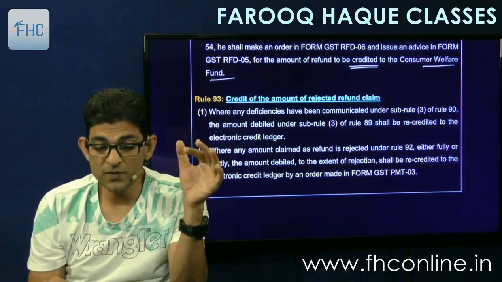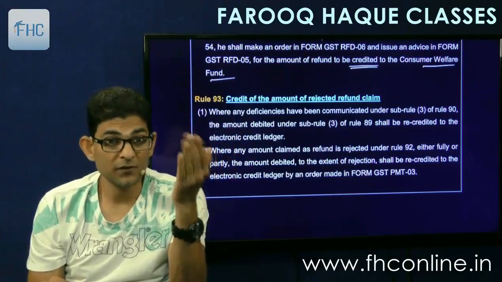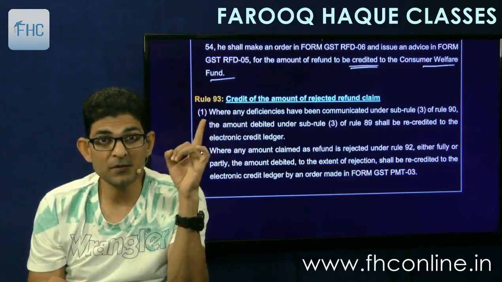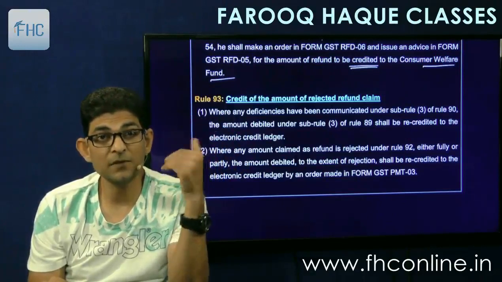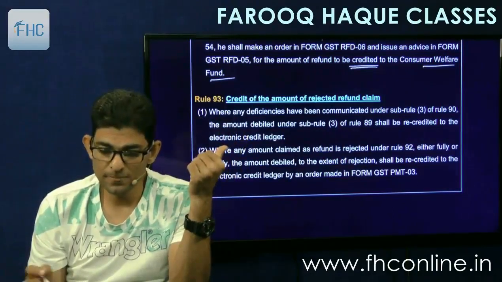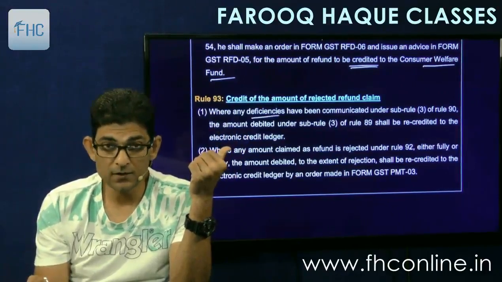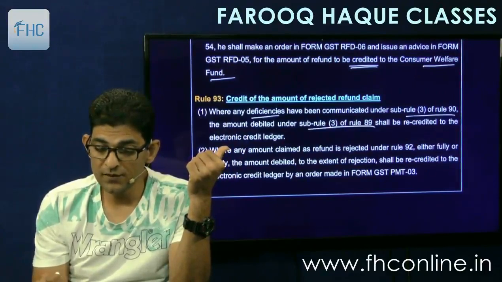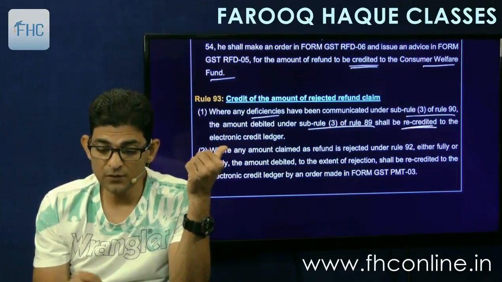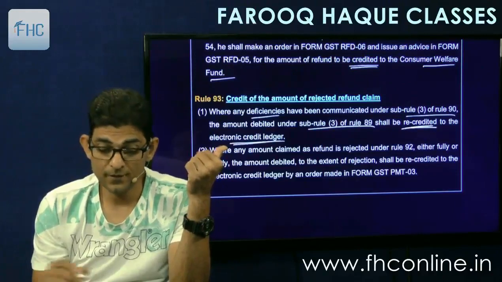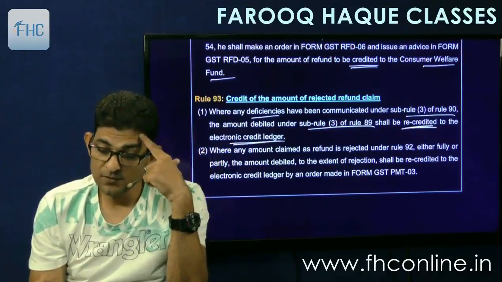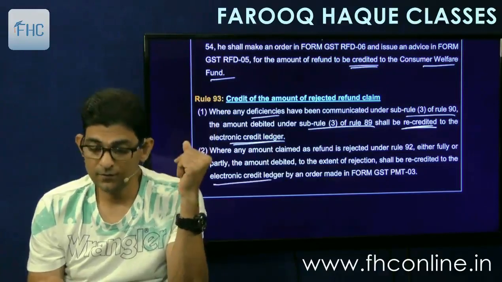Then, credit of amount of rejected refund claim. If your refund claim is rejected, then the amount that you had debited to your electronic credit ledger can be recredited. So that is given here. Where the deficiencies have been communicated under sub rule 3 of rule 90 or rule 89, the amount shall be recredited to the electronic credit ledger. And where the amount claimed as refund is rejected under rule 92, either fully or partly, the amount debited to the extent of rejection shall be recredited to the electronic credit ledger. Same.